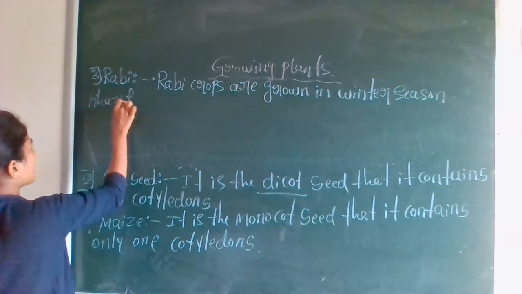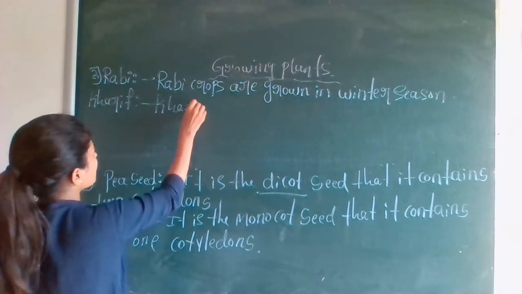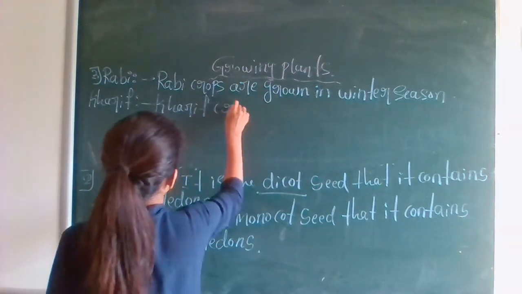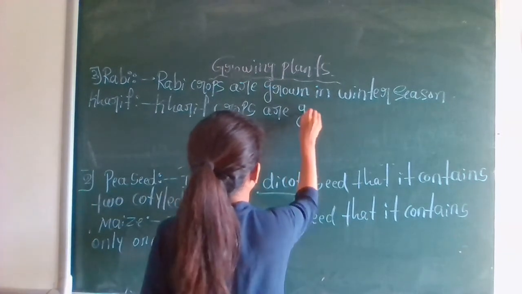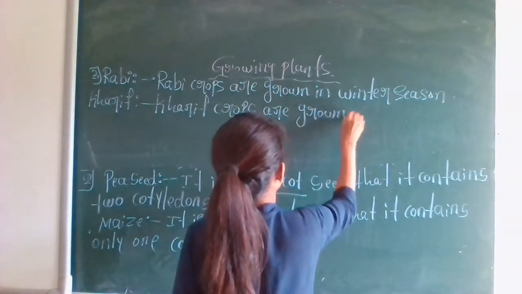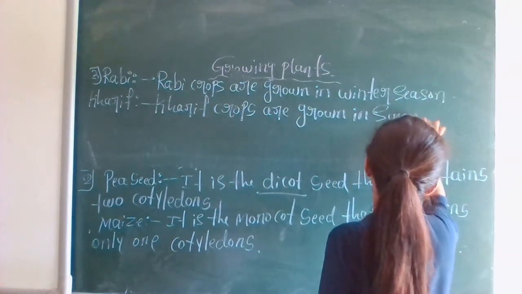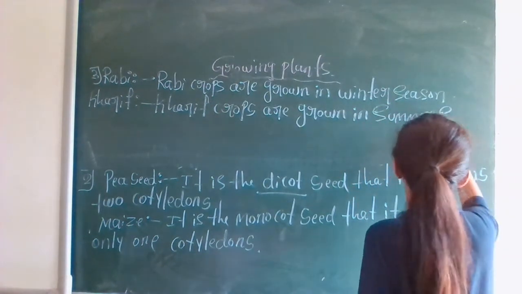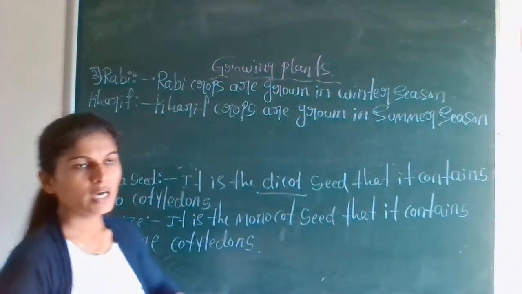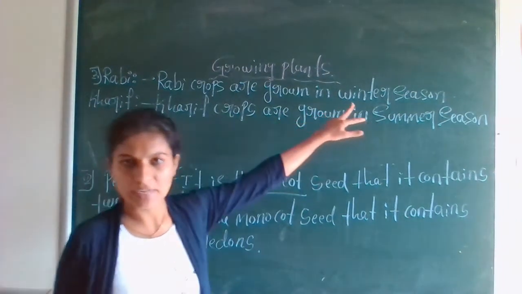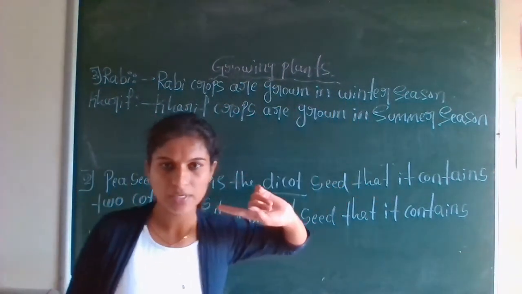When can you grow Kharif crops? Kharif crops are grown in summer season. Okay, this is the difference. Rabi crops you can grow in the winter season and Kharif crops you can grow in the summer season. That is the difference about seasons.